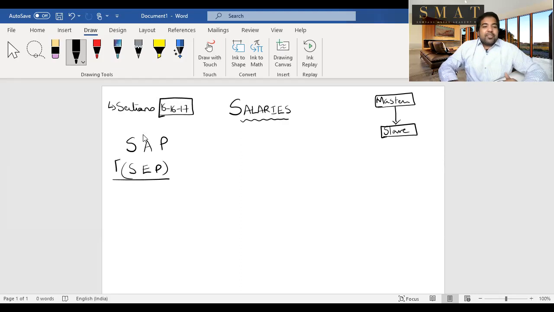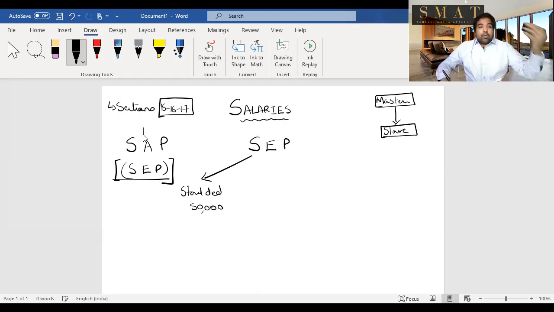Let's start with the easier part first. Let's start with SEP, that is the deductions. So I'm putting it here, guys. SEP, those are the three deductions. Let's talk about them. The first one is the easiest one, and it's a standard deduction of 50,000 rupees. This used to be earlier 40,000, they increased it to 50,000. So from 2021 onwards, it is 50,000 standard deduction. So whatever is your income, tomorrow you'll be a CA. In our example, the surgeon's son was working with SpiceJet. In that case, guys, whatever salary you get and is calculated under SAP, you will minus 50,000 flat. Do you need to spend any money? No. Do you need to show any proof? Nothing, guys. And that's why it's called a standard deduction of 50,000 rupees.